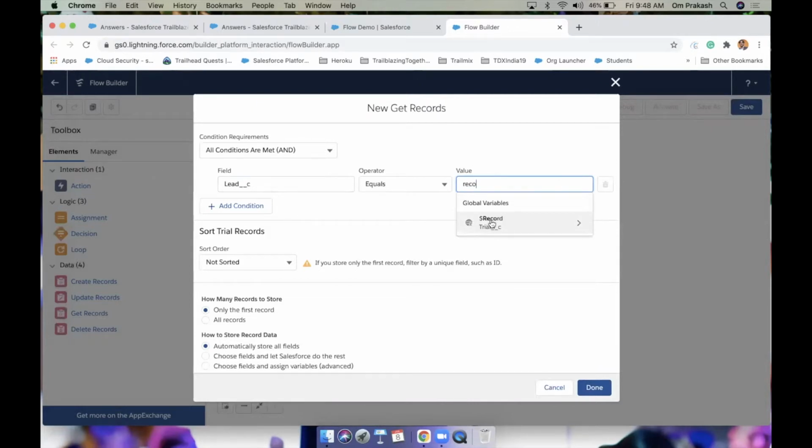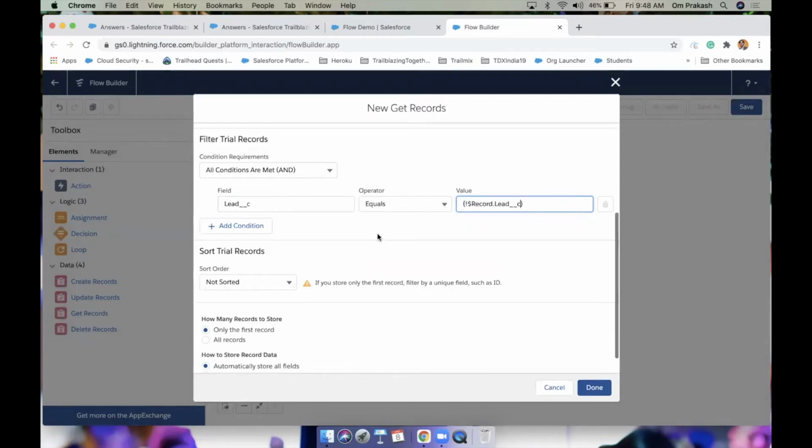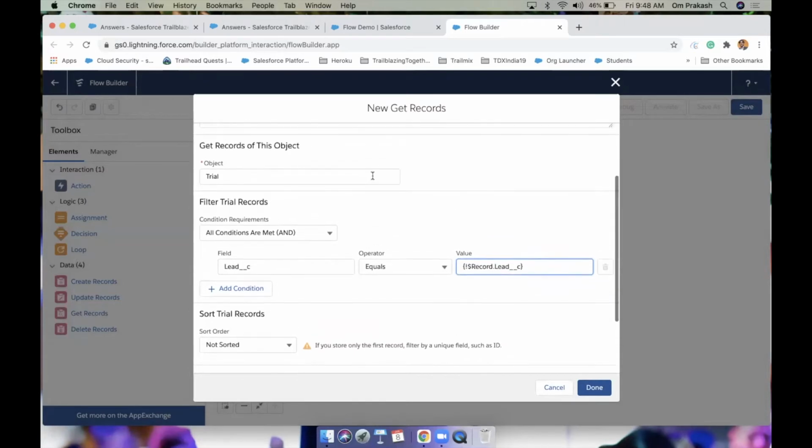So you can see this record variable is giving us the instance, I can see the value of the current trial record that started this process. So record dot lead means simply the current trial record. We are taking the lead id from the current trial record and we are going to find all the trials related to this lead id.